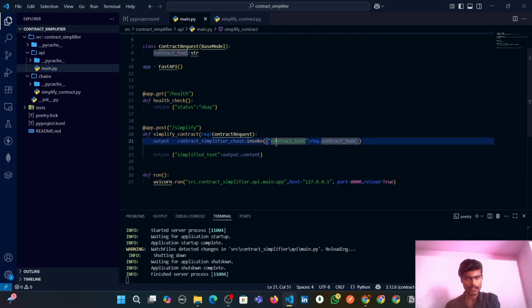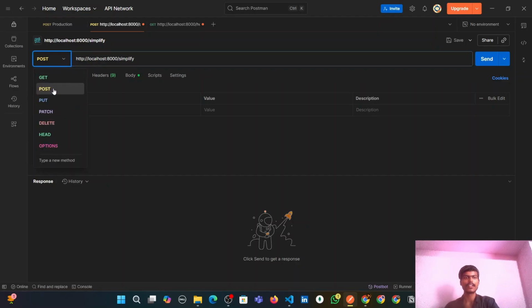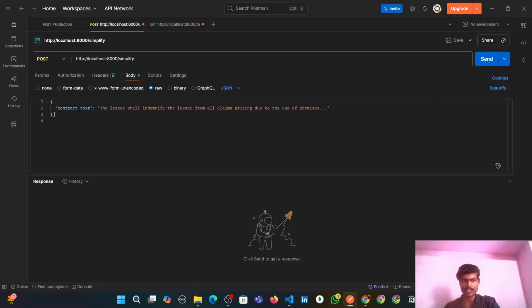So let's check this one using Postman. So we will test this API using Postman. And for those who don't know what Postman actually is, it is a tool which will let us check our APIs without needing to build a front end, guys. So I have pasted the route here, HTTP localhost 8000, and the simplify route on which we need to send the legal contract. And I have selected the POST method. Inside this body, I have pasted this contract text as sample contract text, and let me hit send.